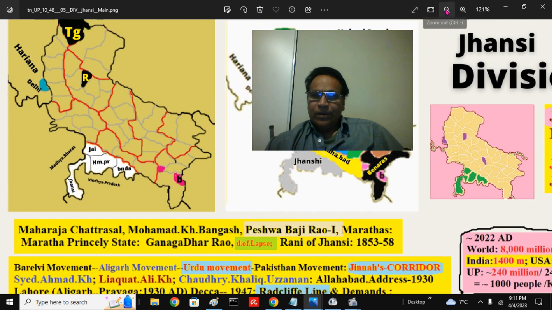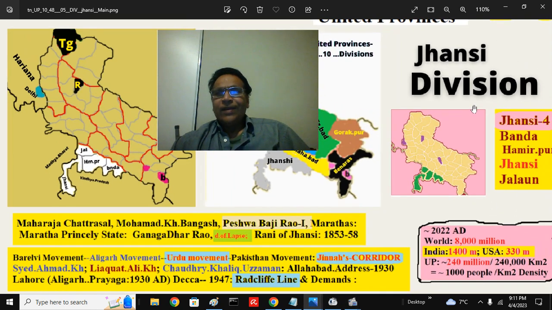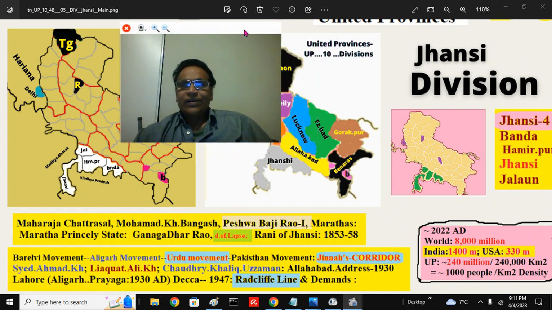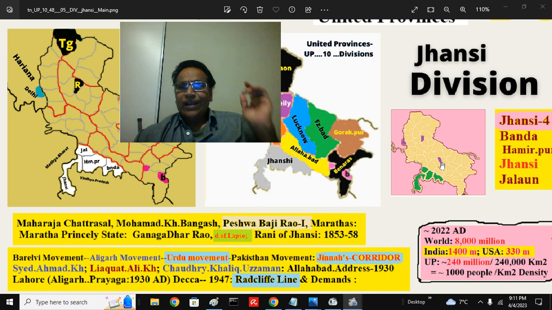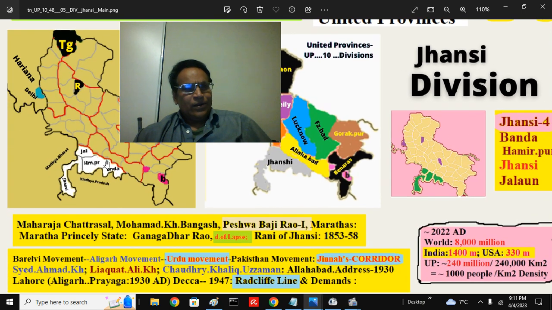Why United Provinces is very important for the audience. Here again the UP, I am showing this in the green color, the topic of interest, the Jhansi division. As a landmark, you can see the capital Lucknow on the river Gomti and the princely state of Rampur in the Rohilkhand, that is the Katehar. Of course, this is the Delhi territory for audience. And the region has a very fascinating history.